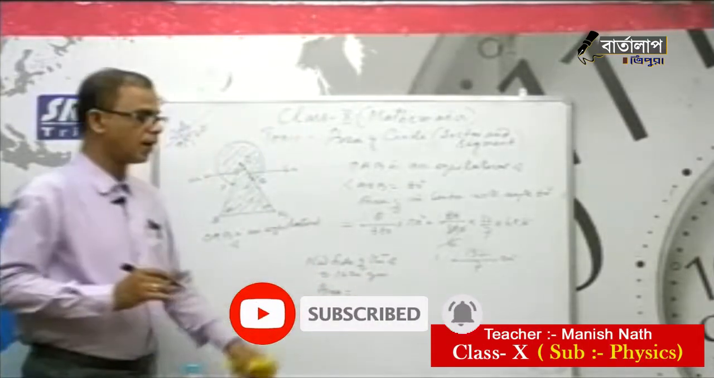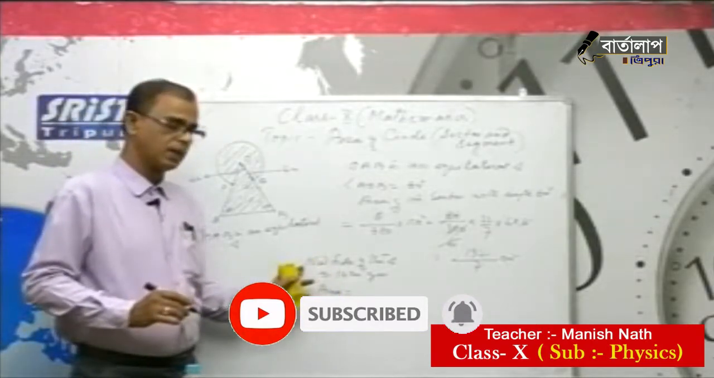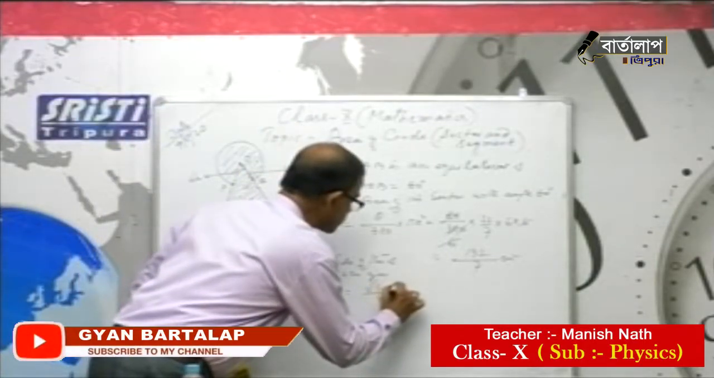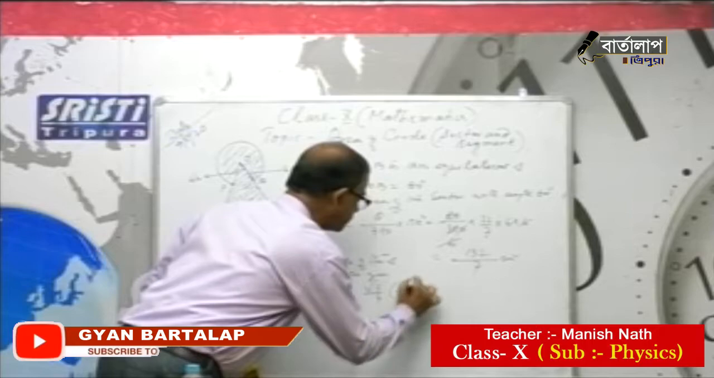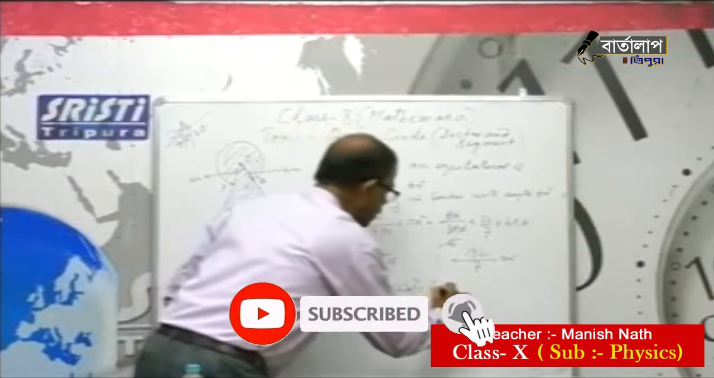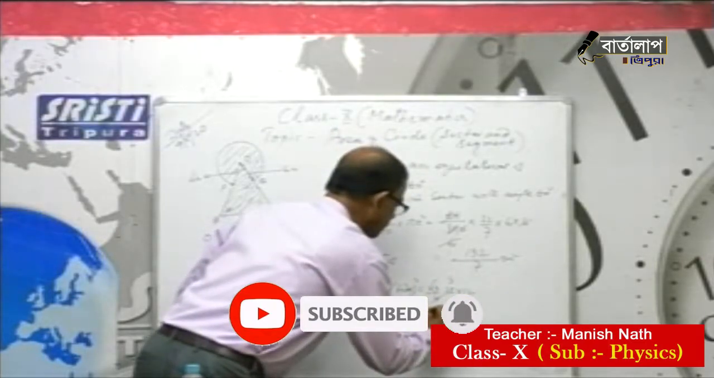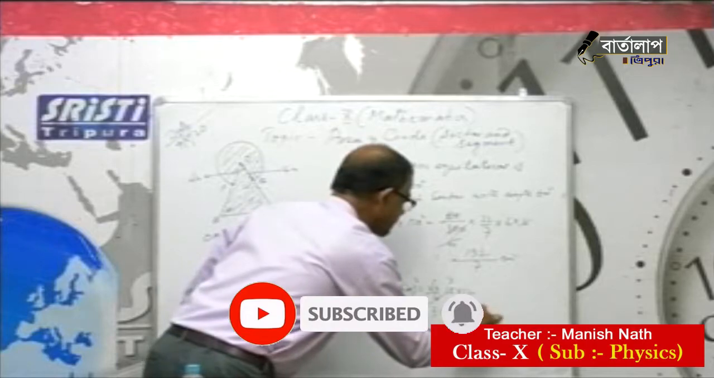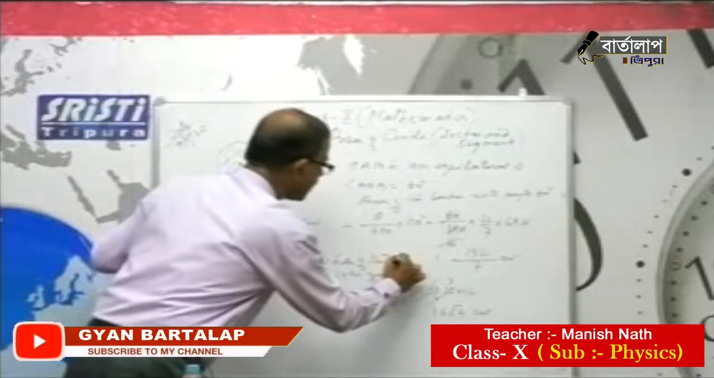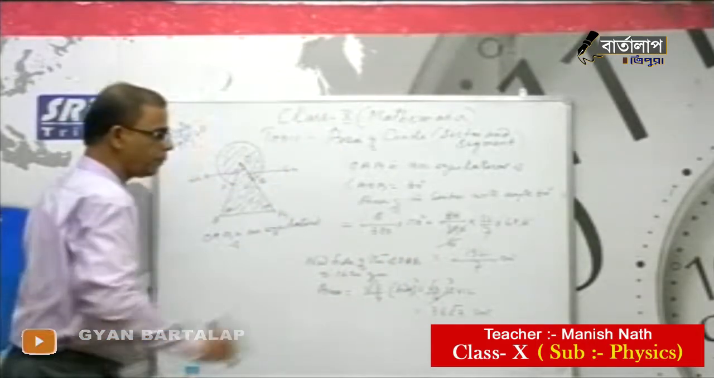In case of an equilateral triangle, one direct formula is there. What is that formula? Root 3 by 4 into side square. So we can write root 3 by 4 into 12 into 12. 4 3s are 12. So 36 root 3 centimeter square is the area of this triangle OAB.